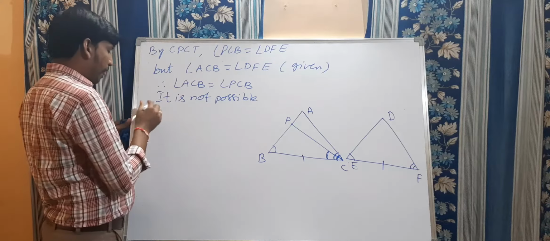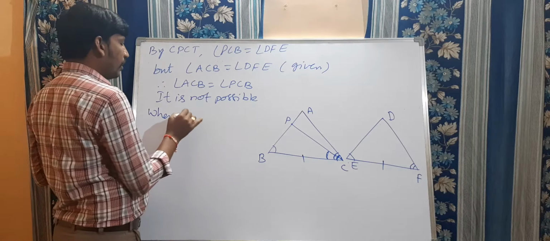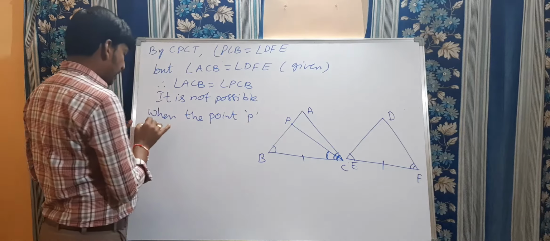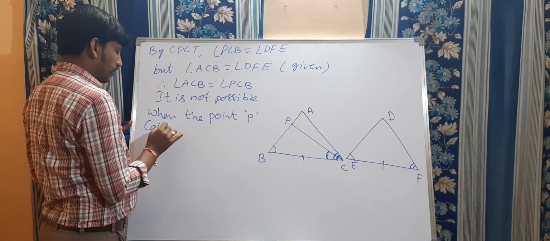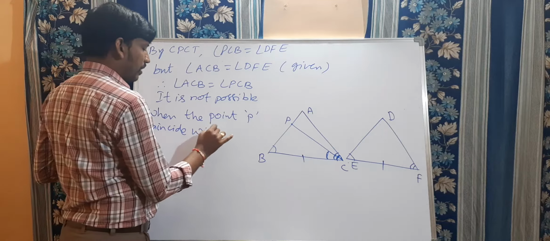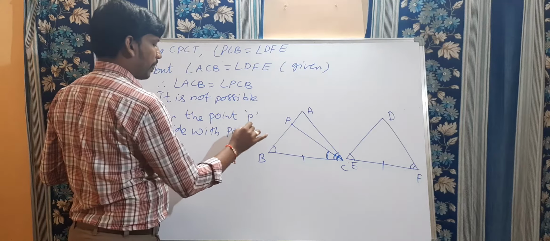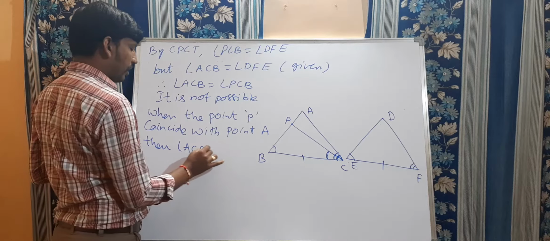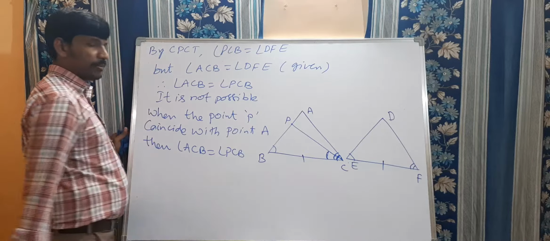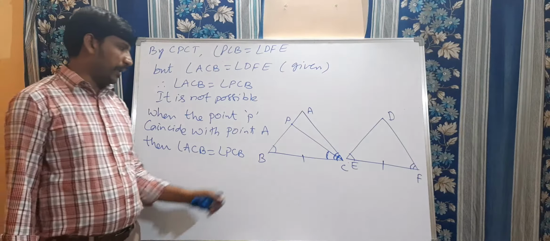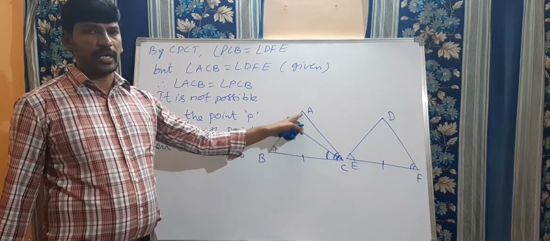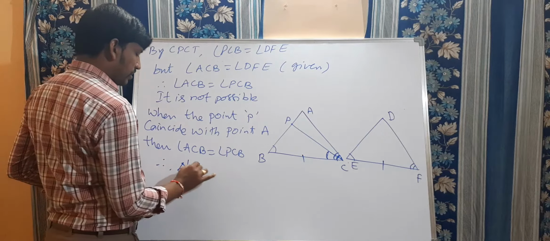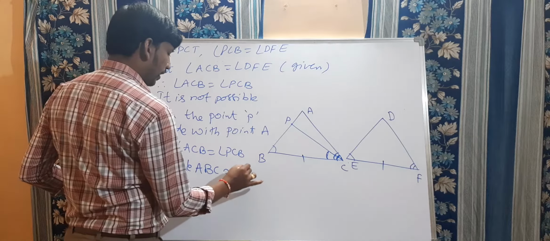When is it possible? When the point P coincides with point A, then angle ACB is equal to angle PCB. So A and P coincide with each other. Then only this condition is possible. So therefore, triangle ABC is congruent to triangle DEF.